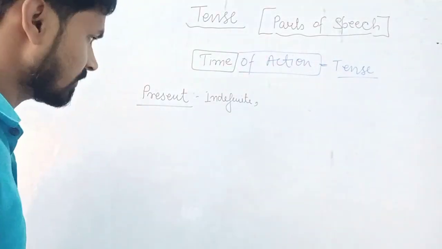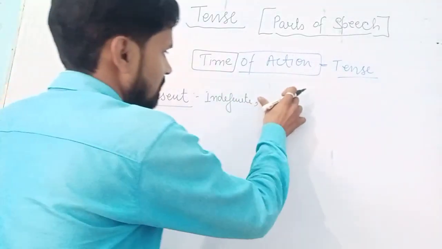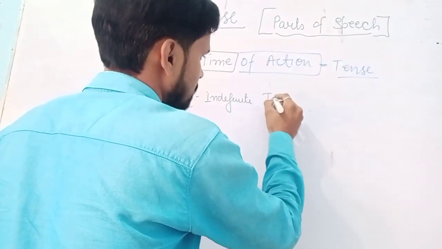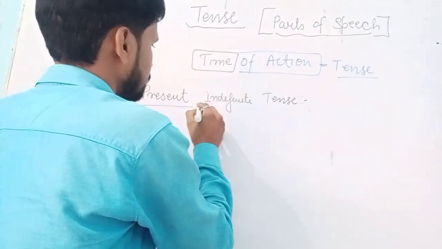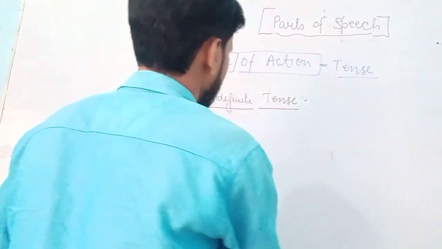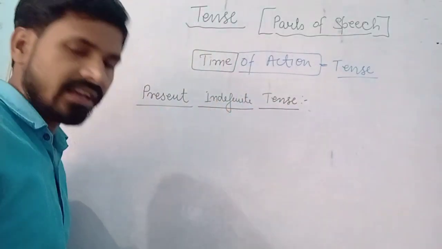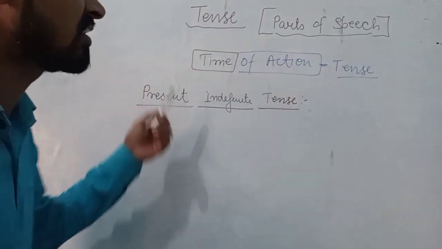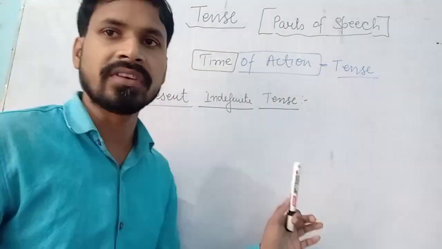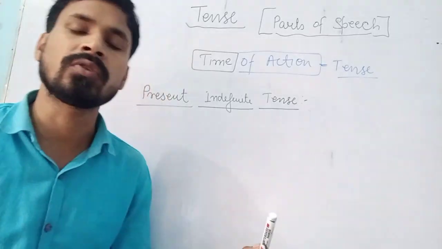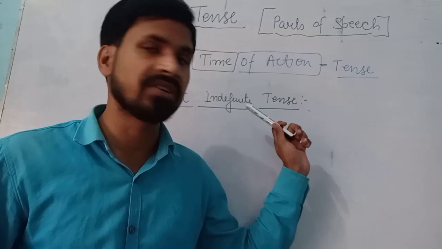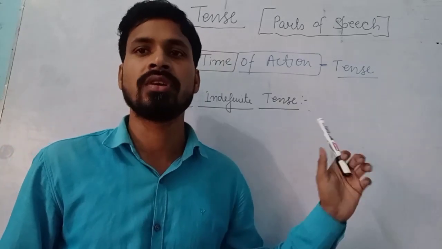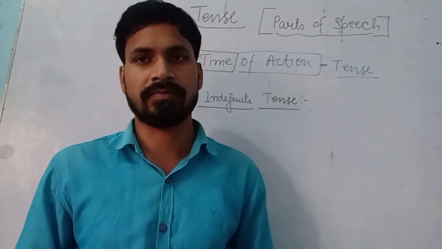Okay. So when we are using present indefinite tense, as it is written indefinite, it itself says I am not definite. Whatever information this tense will provide you will not be definite.